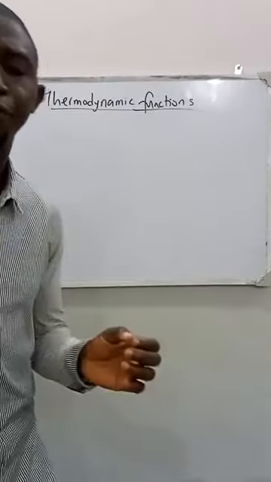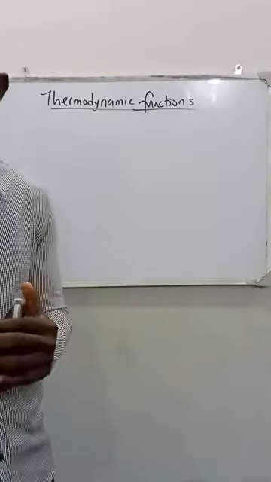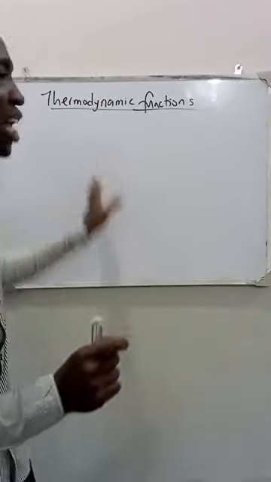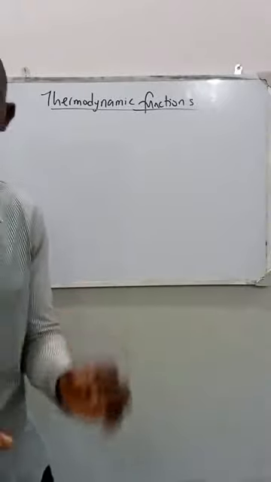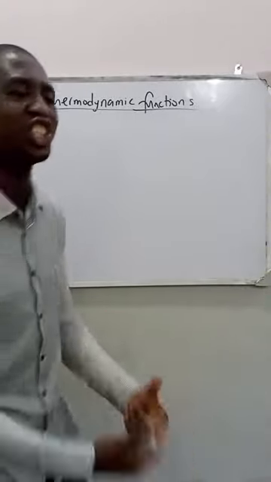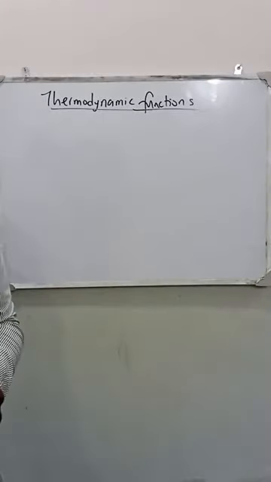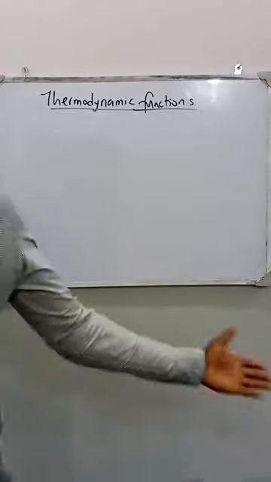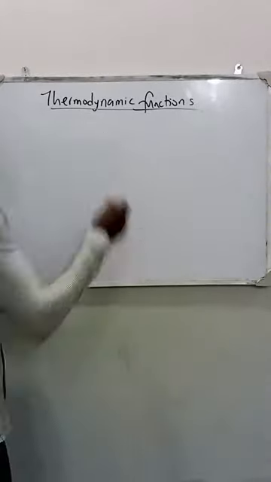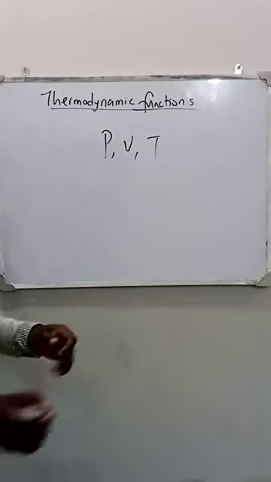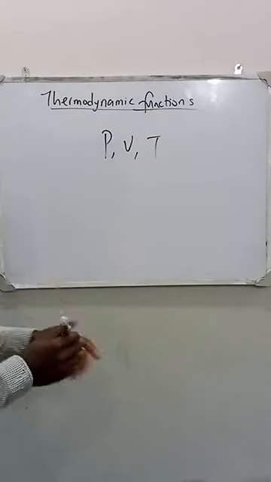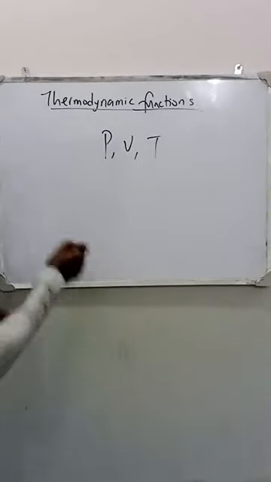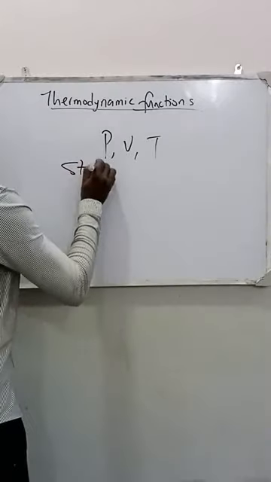The first one is called the state function. For the state function, their value depends on the initial and final state of a system. Examples are pressure, volume and temperature. They are state functions because their value depends on the initial and final state of the system. We call them state functions.